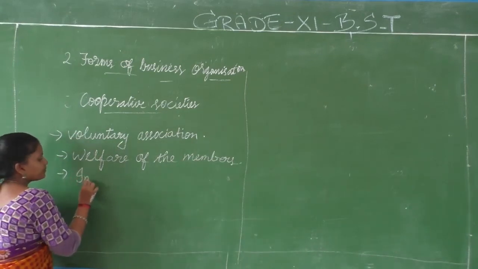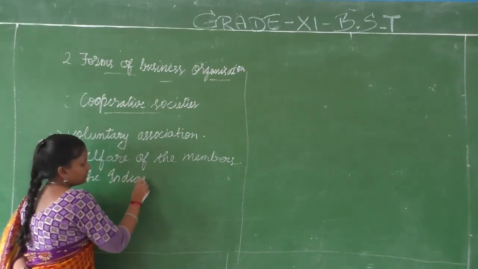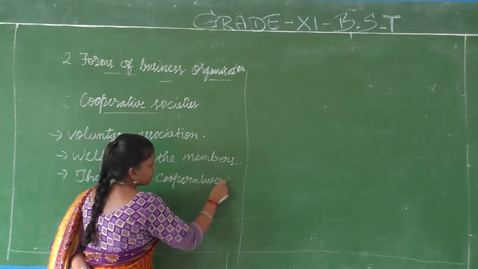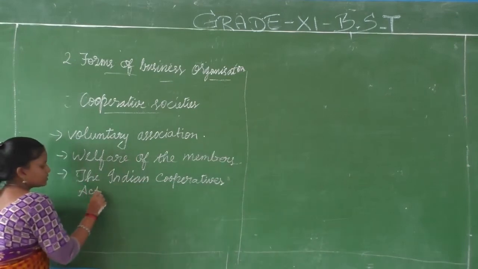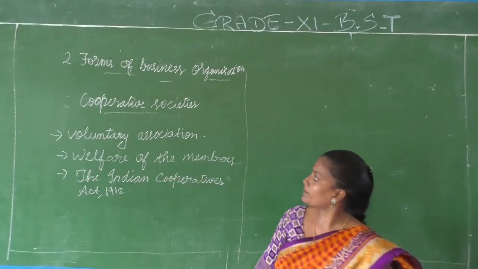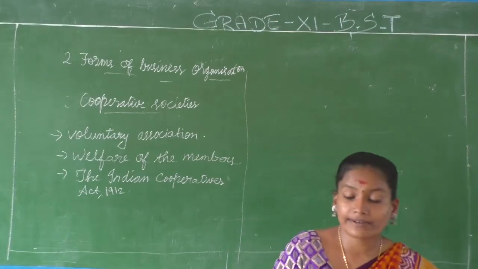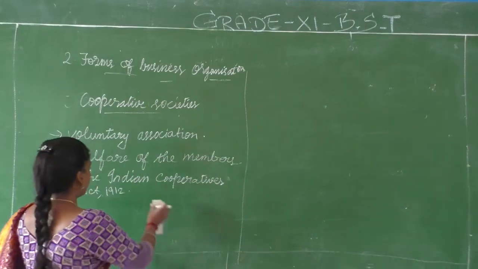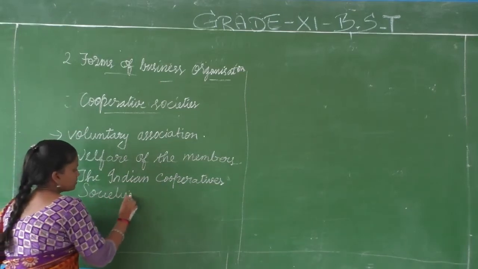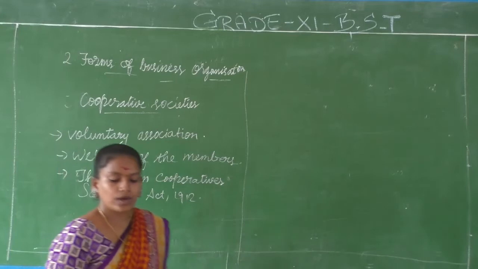This is the Indian Cooperative Societies Act 1912, the act according to which a cooperative society works.